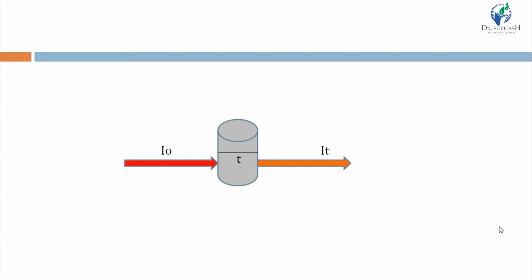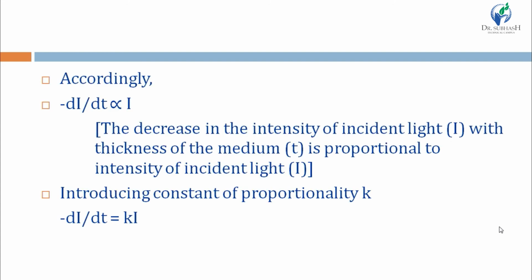So intensity of incident light is I0 and intensity of transmitted light is IT, and the thickness of the medium is small t. So according to Lambert's law, decrease in intensity of incident light means I. First here we will take incident light as I only, not I0 but as I only.